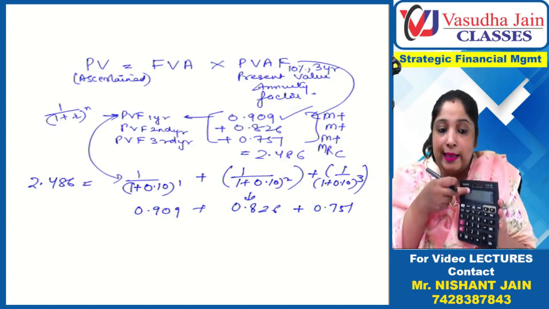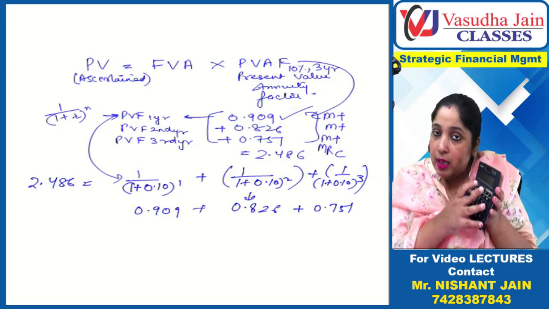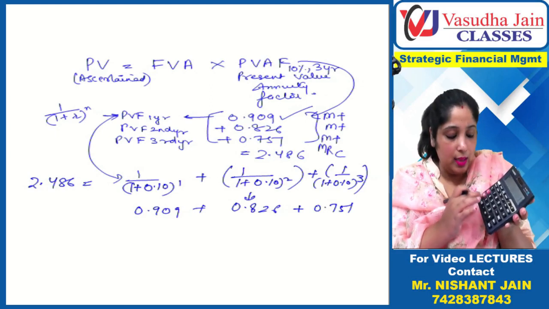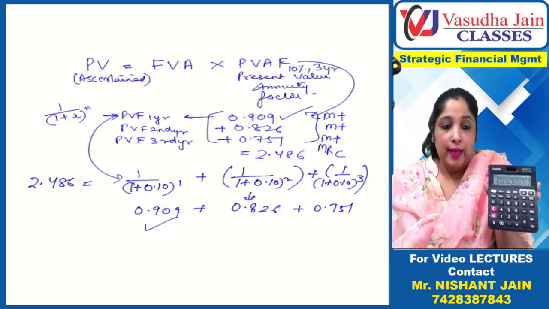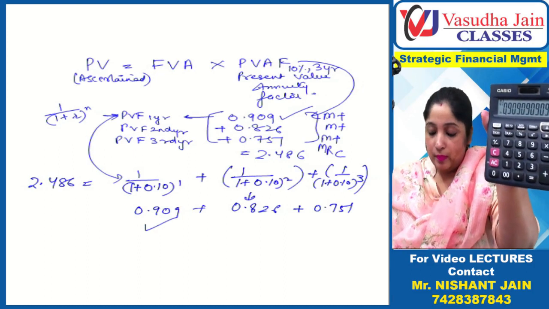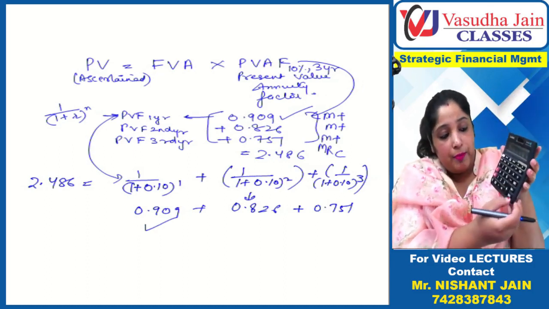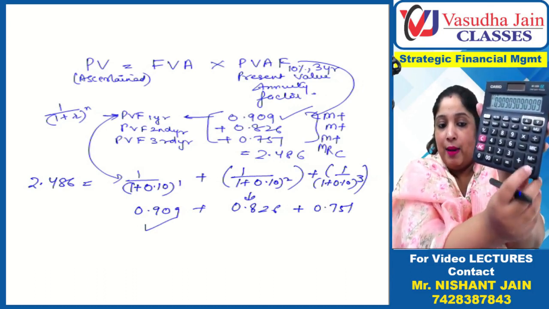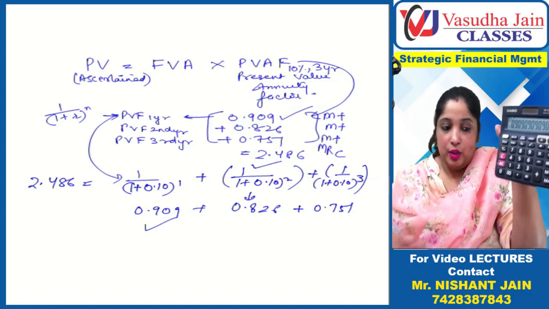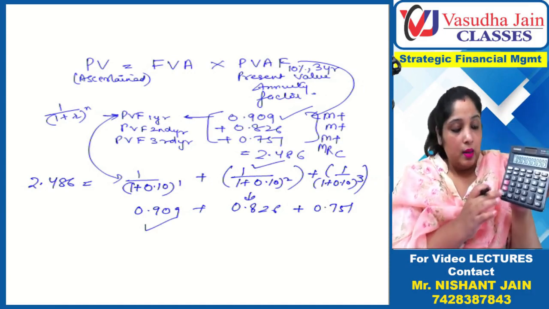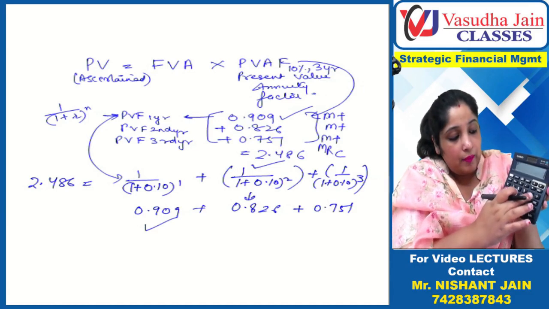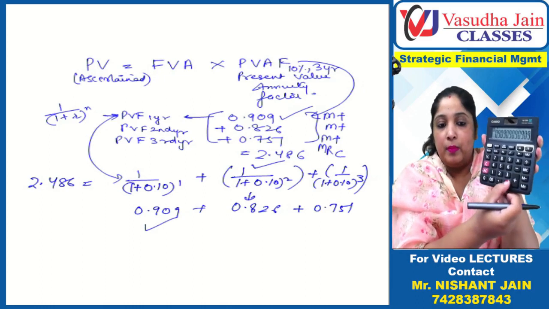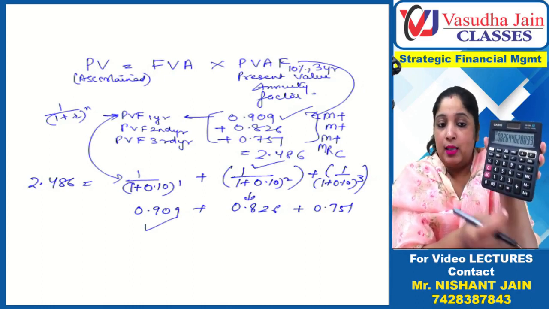There should be no memory sign above. Your calculator should not have any memory; it should be clear. Now 1 divided by 1.10 equal to 0.909 is coming. Then I'm going to press memory plus. Can you see memory plus? I'll add memory plus. Then I will do the next calculation. How will I do it? 1 divide by 1.10, then equal to, again equal to, because second year, this is 0.826.